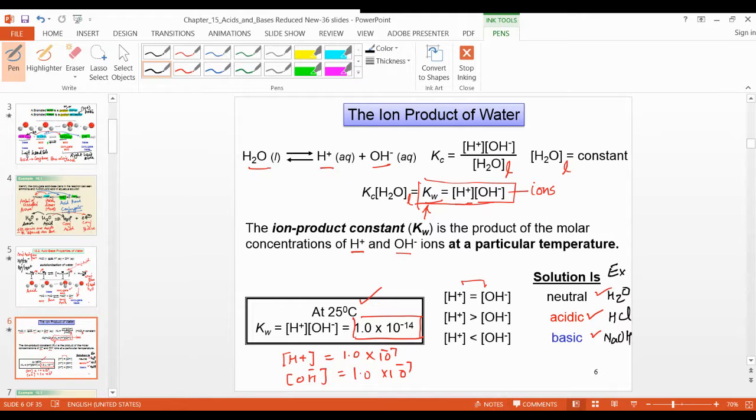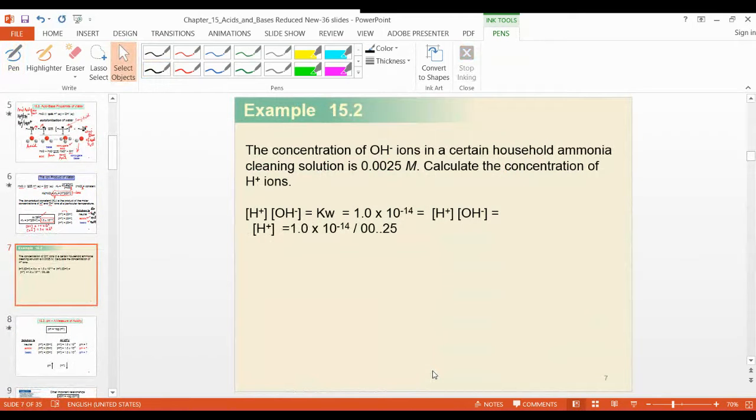Alright, so this is just about the ion constant Kw. You should memorize the value. Now, this is an example here. The concentration of OH minus ion in a certain household ammonia cleaning solution is 0.0025 molar. Calculate the concentration of H plus.